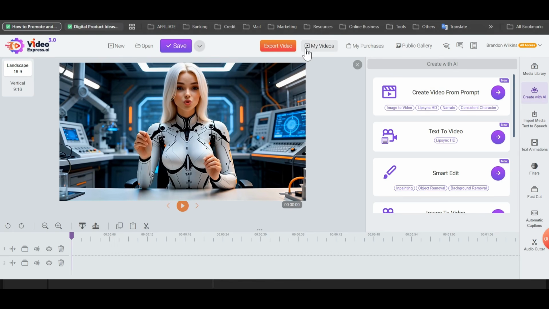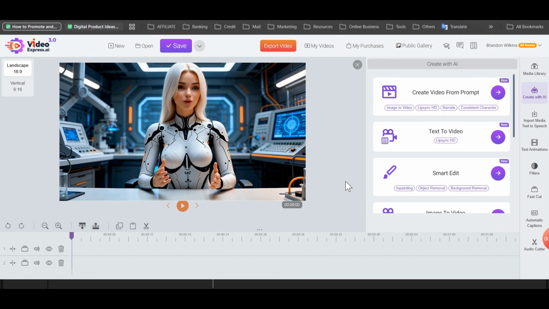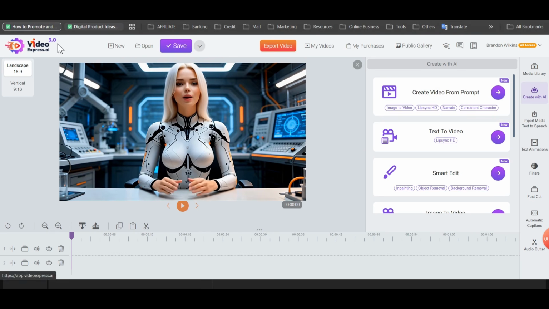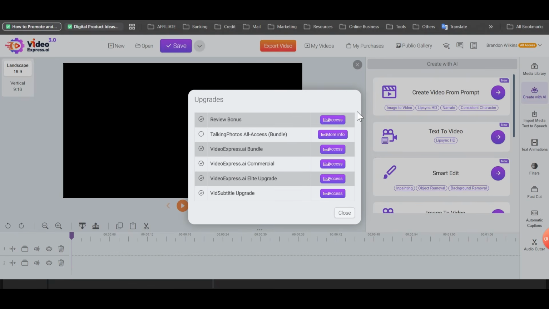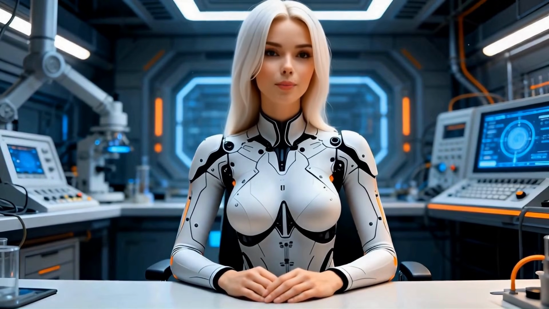So this is a new tool that it's probably new to you, but I've had it for about 3 years now. Video Express AI 3.0. And it's almost like every 6 months they actually upgrade to a different version for us. So I don't mess around with these features right here. Under the My Purchases, as you can see, I've purchased All Access button here. We went on the public library.